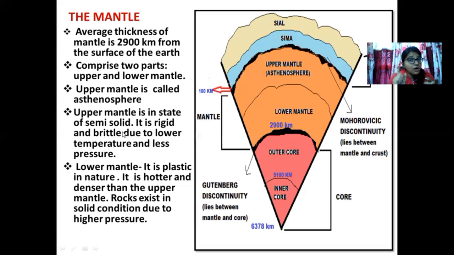In the upper mantle, the rocks are breaking because its temperature is quite less in comparison to the lower mantle. But in the lower mantle, what is happening? The rocks exist in a solid state along with the high temperature. That high temperature is allowing the rock to deform, to bend, but it is not breaking. Also, in comparison to the upper mantle, another reason can be that the pressure is more in the lower mantle. The more I put pressure on anything, the gaps within that rock will disappear and it will become more coherent, more compact. So the lower mantle technically becomes more solid than the upper.